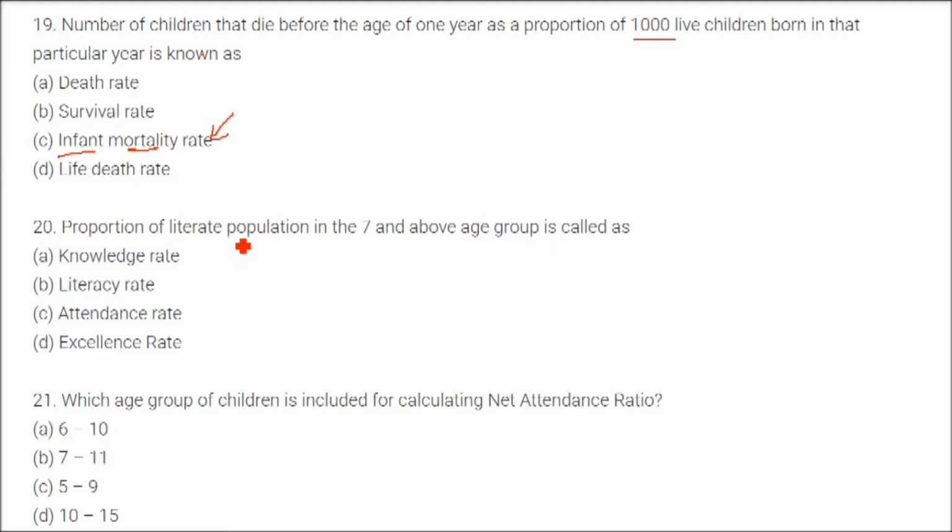Proportion of literate population in the age group 7 plus, that is anyone who is 7 plus and is able to read or write, is called what? The answer is literacy rate. Which age group of children is included in calculating the net attendance ratio? It is 6 to 10.